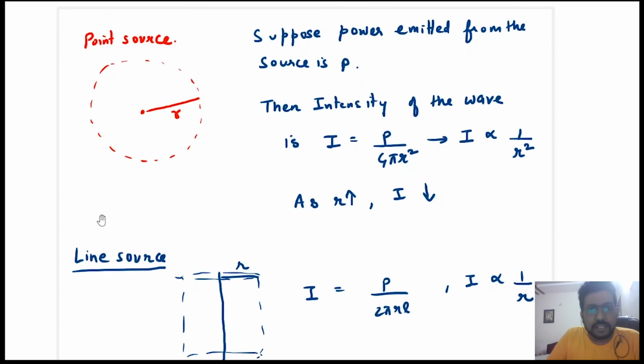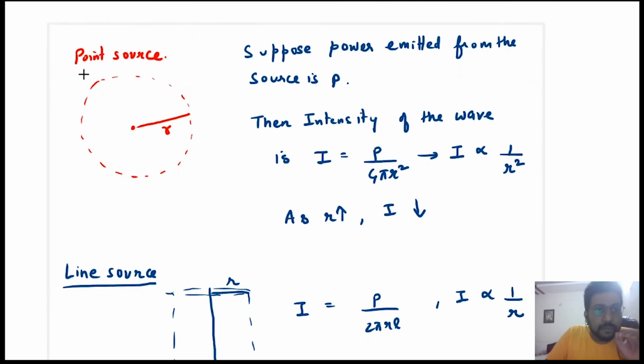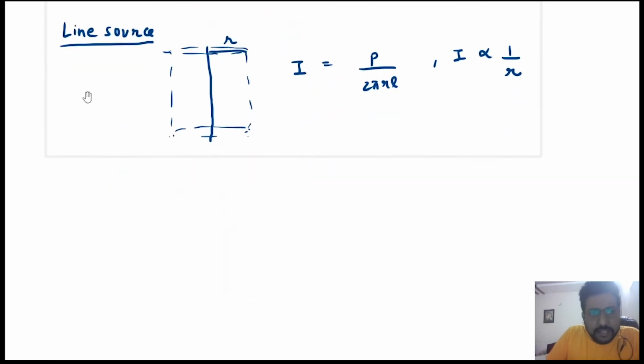Now listen carefully. The source is emitting power P, and due to this, the intensity at this point is I. Now suppose you have kept an object here. Now they will ask you what is the power falling on this object. See, यहाँ से P watt निकल रहा है, लेकिन इसको P watt मिल नहीं रहा है. What is this object here getting from this point source? Okay, so that I will write here.